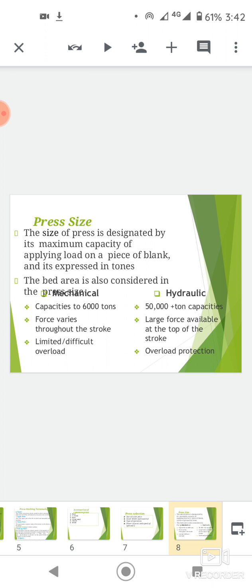This is high. In hydraulic, large force is available at the top of the stroke. In mechanical, overload adjustment is limited or difficult. It is not easy. In hydraulic, overload protection is very important and it is very useful.